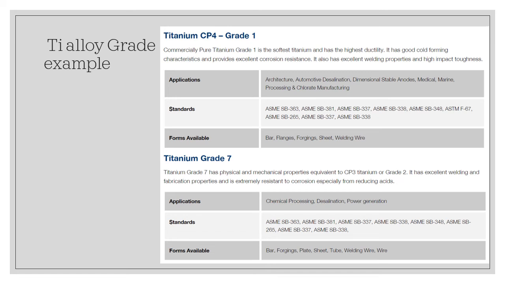And here are the standard ASME SB 363 up to 338, and the form available in the market are bar, flanges, forging, sheet, and welding wires, while titanium grade 7 are used in chemical processing and power generation purposes, and the standard are ranging from ASME SB 363 to ASME SB 338. And the form available are usually the same as other grade, okay, but it is also available in wire form.